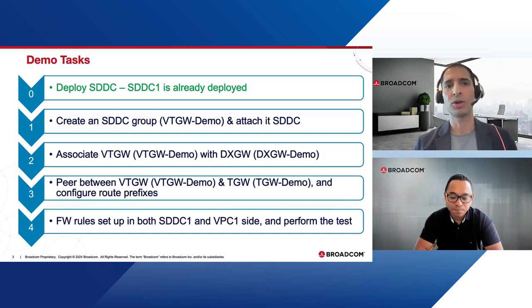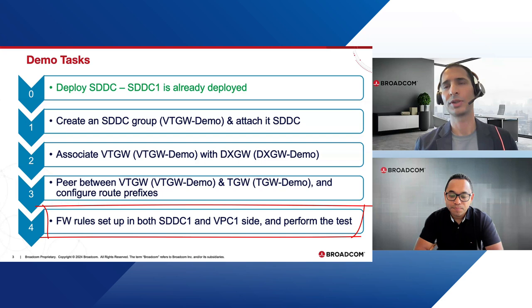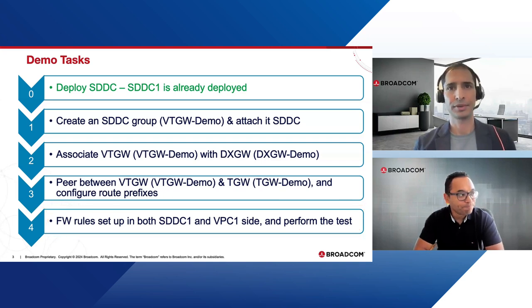Got it. And the last, to allow the communication, you need to set up the firewall rules. The firewall rules need to be set up on both the SDDC and VPC side. And once that's been done, then we should be able to do network connectivity tests from EC2 instances or from the VMs on the SDDC side. So we can just do basic ping tests and see the traffic flows correctly. Is that right? That's correct, yes.